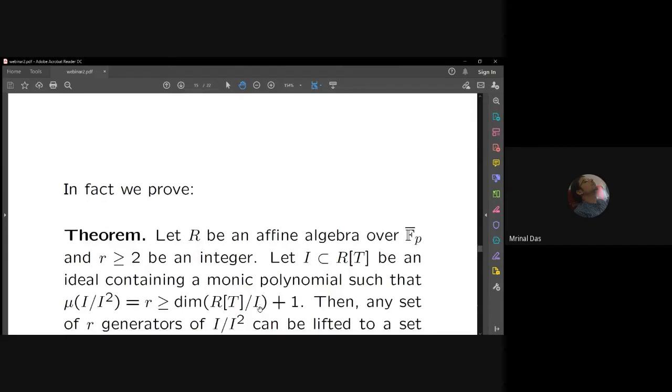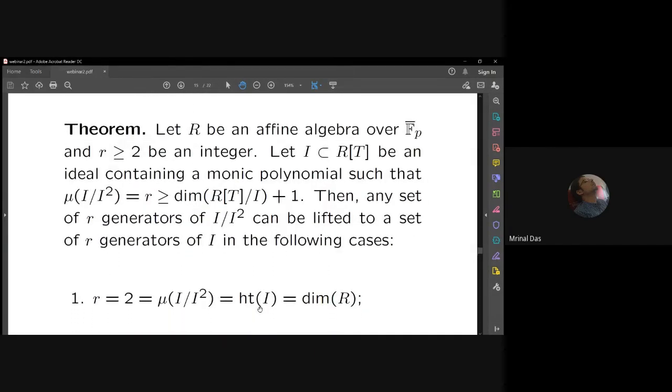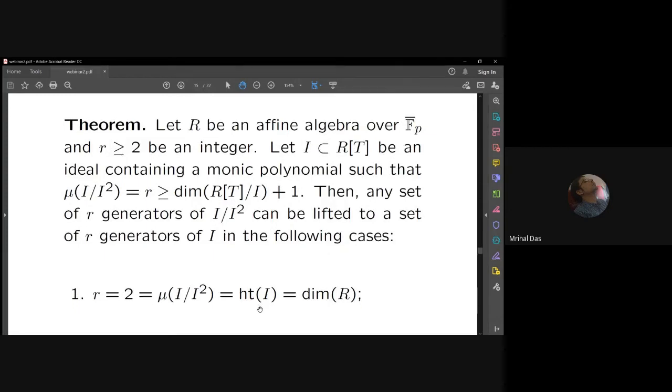Using their result, we prove the following. This is the more detailed statement, where we can lift generators of I/I^2. I is an ideal in an affine algebra R[T], where R is an affine algebra over F_p bar and I contains a monic.